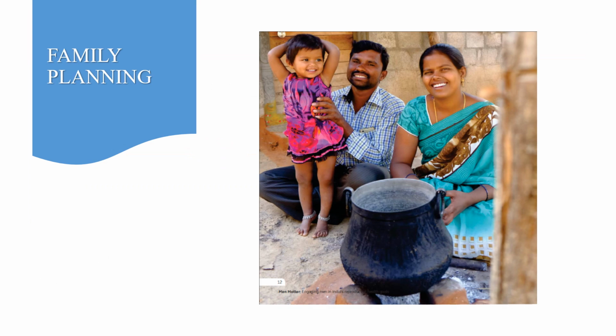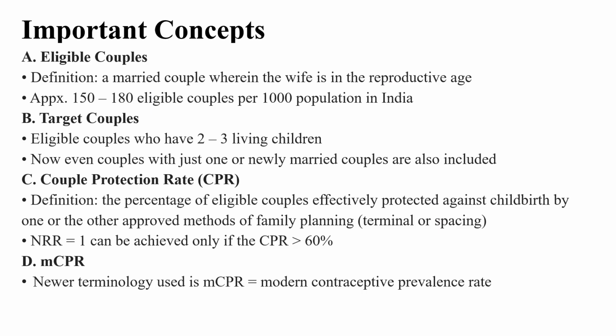Now we'll consider the concept of family planning. There are some important key concepts when understanding family planning. First is eligible couples. Any married couple in which the wife is in the reproductive age group, that is 15 to 45, is considered an eligible couple. Approximately there are 150 to 180 eligible couples in India per thousand population. That is, 150 to 180 women are in the reproductive age group per thousand population.